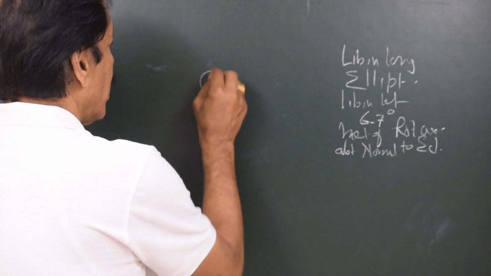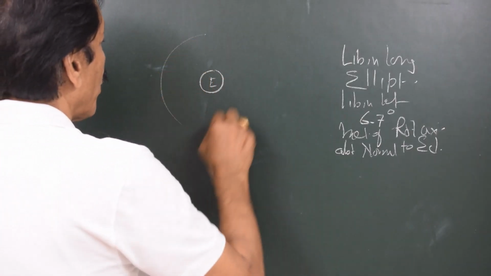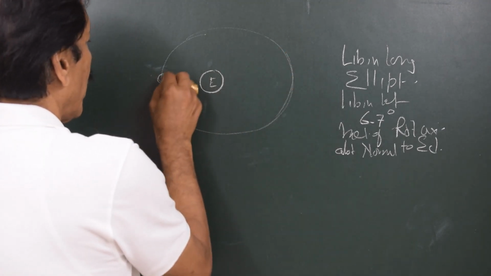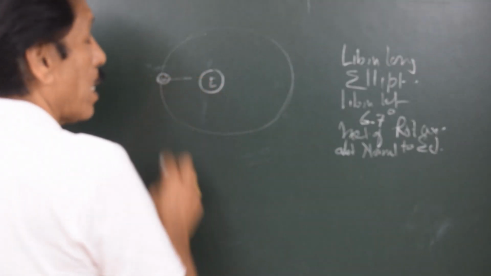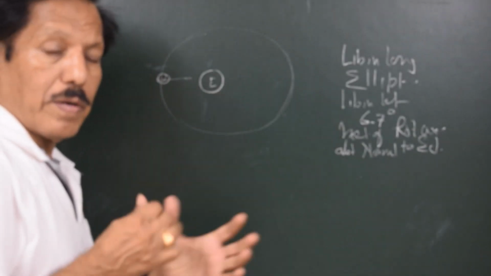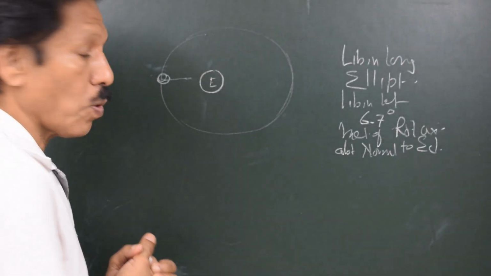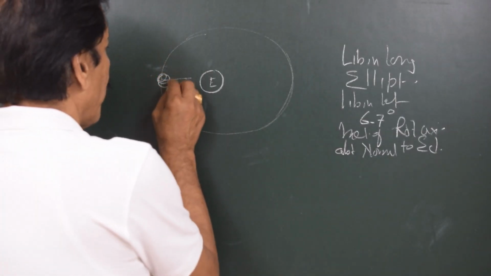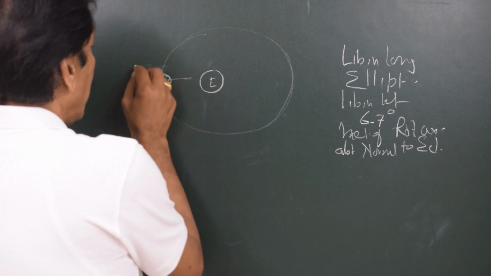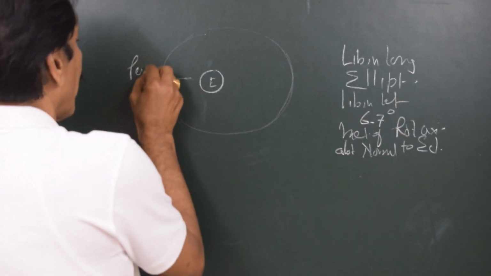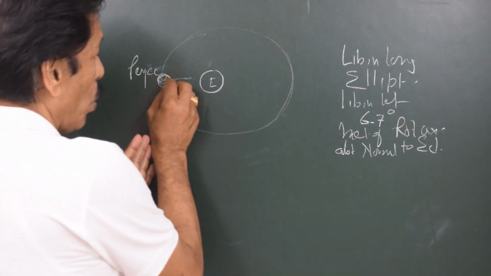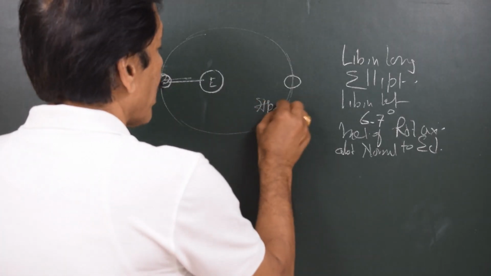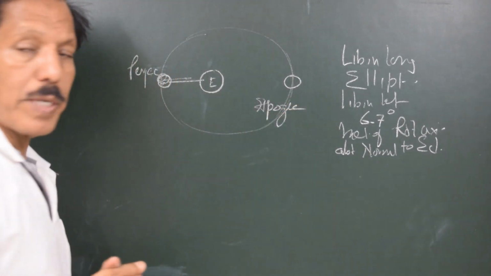Suppose this is the earth here and this is the orbit of the moon. At some time the moon is closest to the earth, like in the case of earth and sun. The earth, when it was closest to the sun, we used to call it perihelion. This position of the moon will be called perigee, that means closest to the earth, and this position of the moon is called apogee, that means the moon is furthest from the earth.